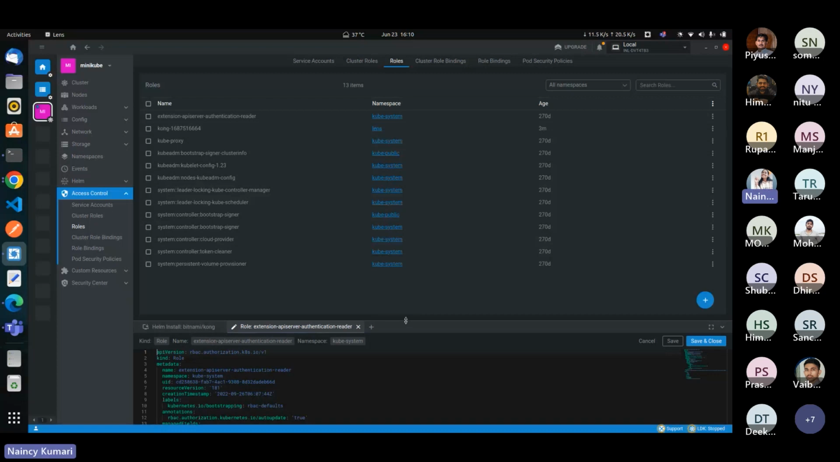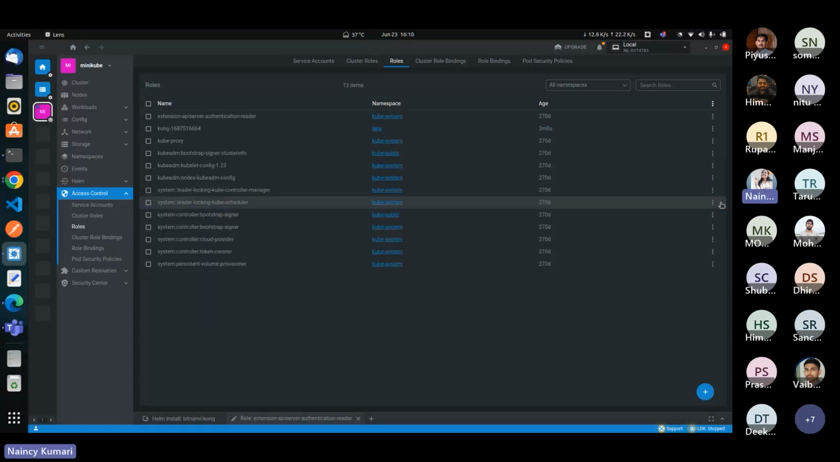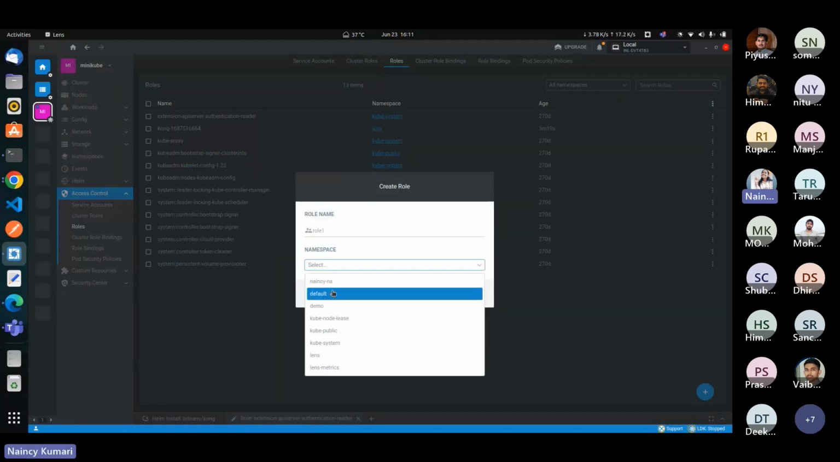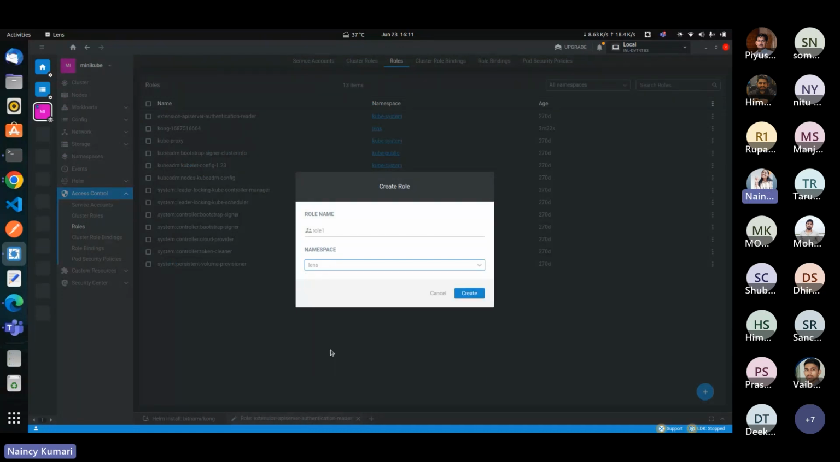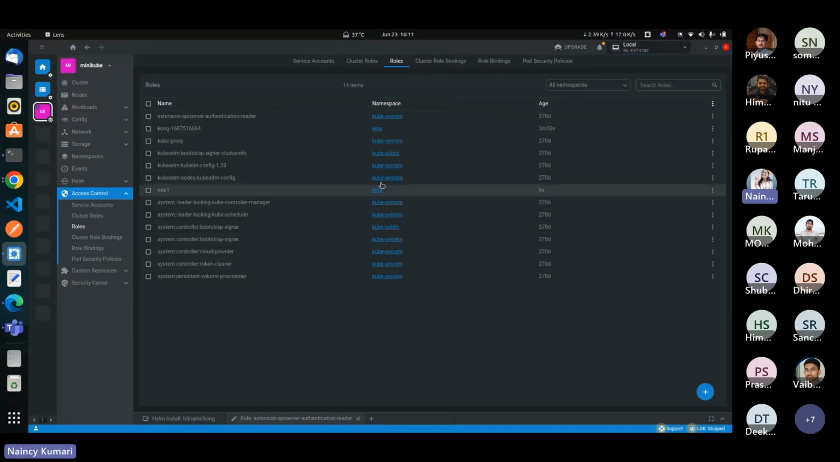When you click on edit, it will open YAML for you. Then edit your YAML and click on save and close. So it's very simple to use. And if you want to create your role, just give the role name here, choose the namespace and click on create. It's created, as you can see here.